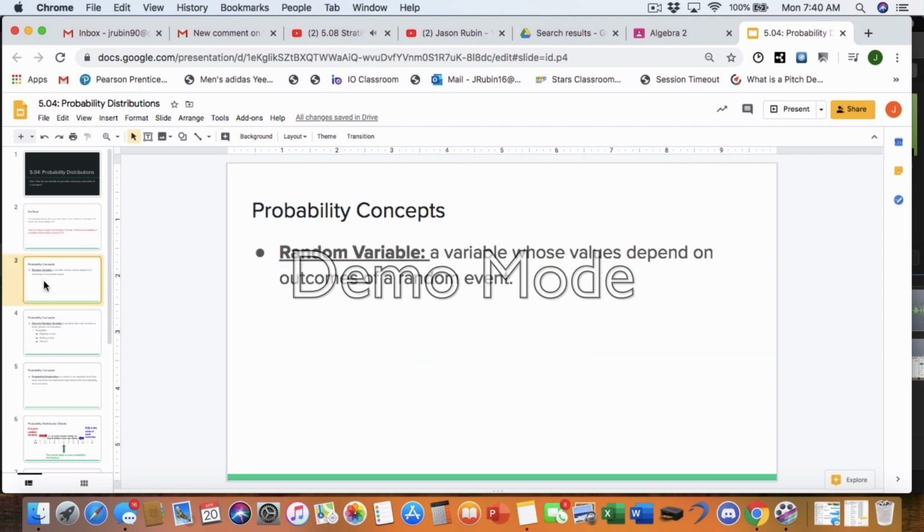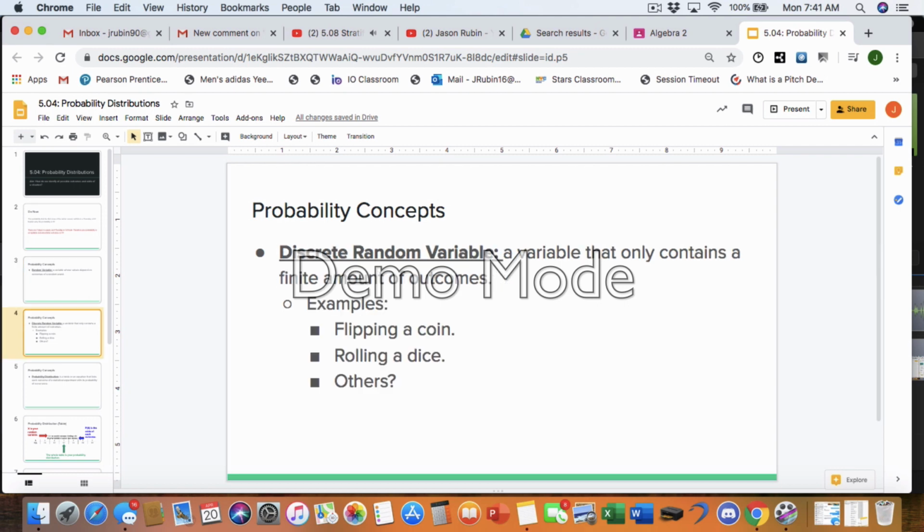So now let's look into some probability concepts, right? When we say a random variable, what we're saying is a variable whose values depend on an outcome of a random event. That could be anything. Rolling a dice, flipping a coin, spinning a spinner, anything where some outcome could change the value of that variable.